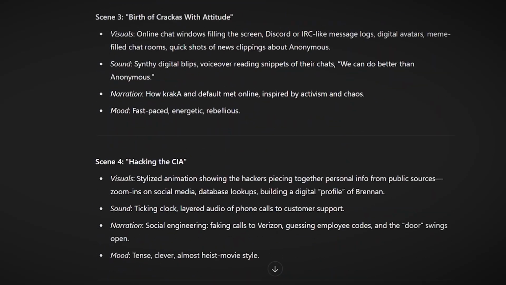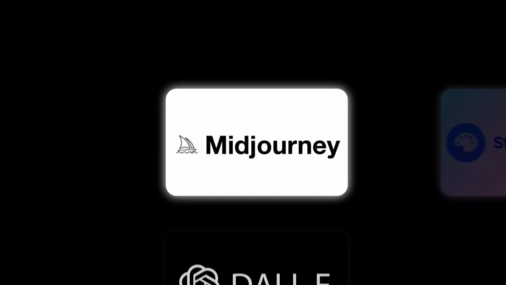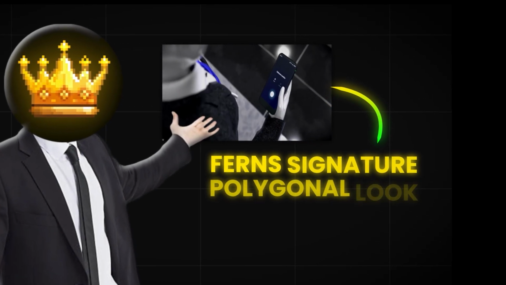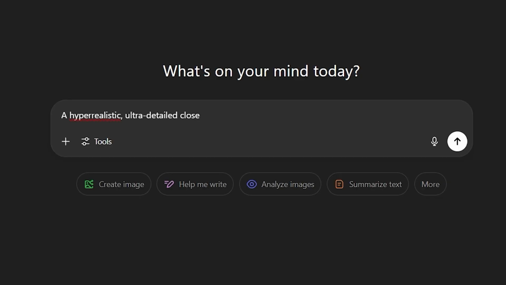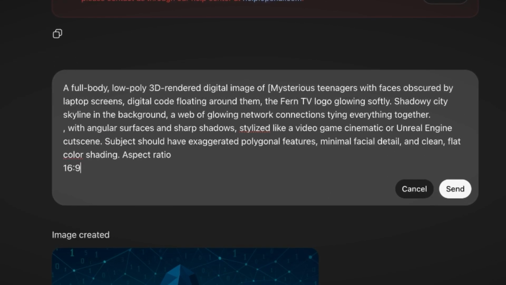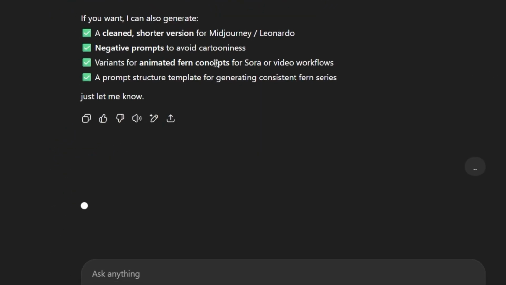The script tells us exactly what visuals we need to create, so let's start making them. I tested dozens of AI image tools before finding a method that nails Fern's signature polygonal look every time. You don't need complex prompts, just copy and paste our proven prompt from the link in the description and use ChatGPT's 4.0 model for better looking images.